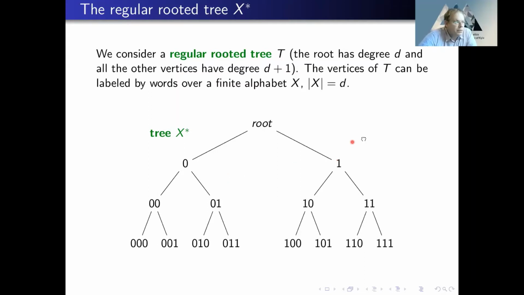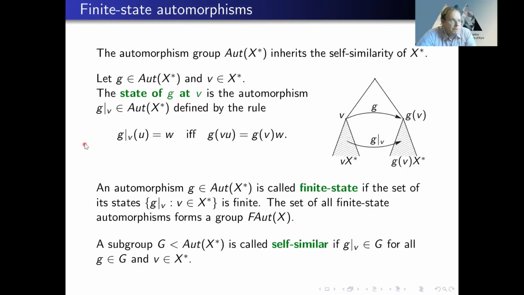But let me be more precise, and I need the notion of a state of an automorphism. So let g be an automorphism of our rooted tree. Take a vertex v. Then we define the state of g at v as the following automorphism. g maps the rooted tree hanging below v to the rooted tree hanging below g(v).